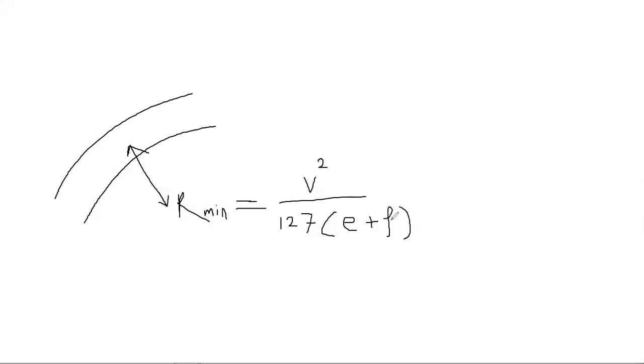This formula is also derived from the previous formula. In this formula again, your V is in kmph. E is the rate of super elevation, less than 0.07 as you know. F is the coefficient of friction. It is also less than or equal to 0.15, as you know. So you will get the ruling value of the radius for the horizontal curve.